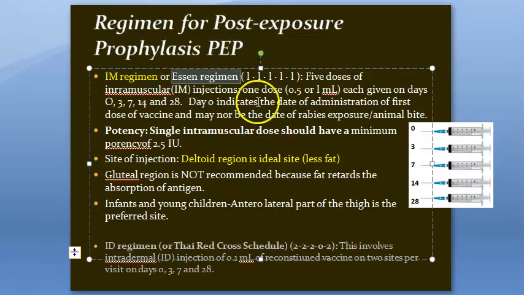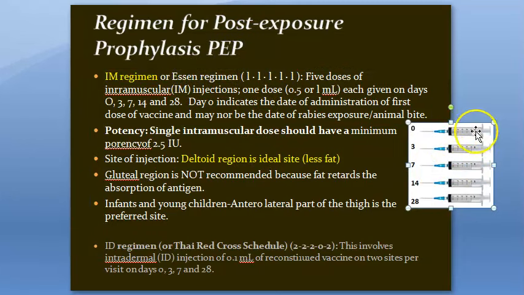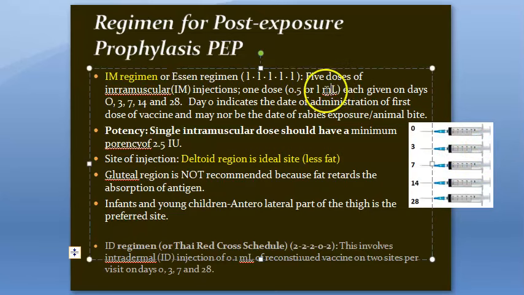This is also called the Essen regimen. Here you will give 5 doses. That's why 5 injections have been put here. 1, 2, 3, 4, 5. On the first day you will give 0. First day is called 0. So that is the first dose. Then third day, then 7th day, 14th day, 28th day. Okay. So 3, 7, 14, 28. So 0, 3, 7, 14, 28. 5 doses are required intramuscular. Every dose will be 0.5 or 1 ml only. So small, 0.5 or 1 ml is given.